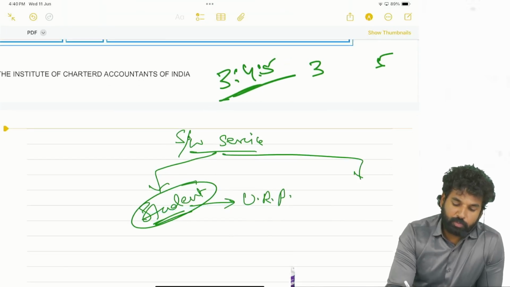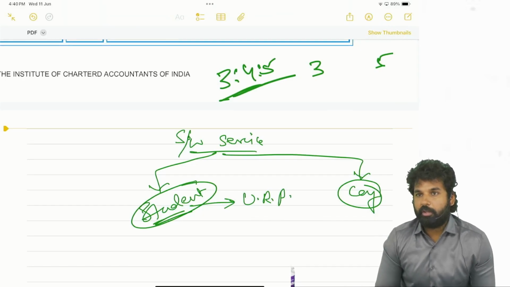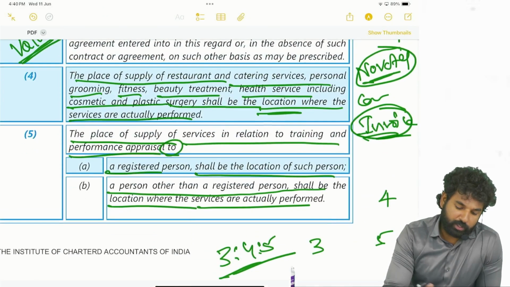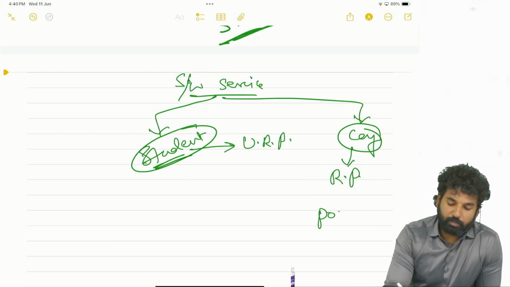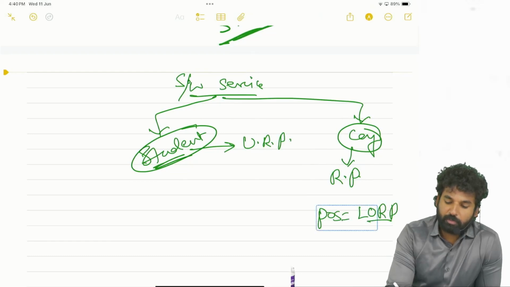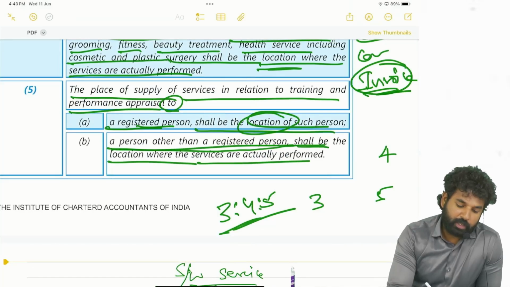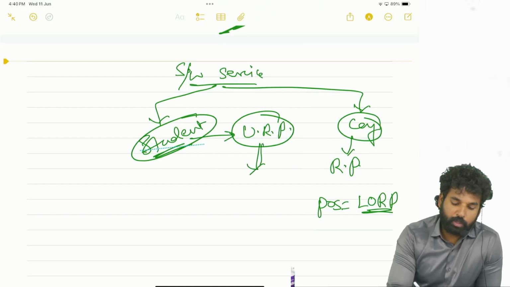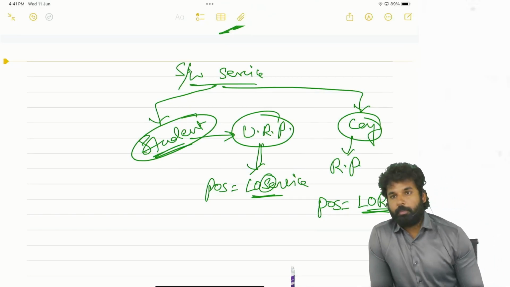Okay. So if it is provided to a company for its employees, a software training is being conducted. That means it is being provided to a registered person. See, if it is provided to a registered person, it will be the location of such registered person. The place of supply will be the location of the registered person. If it is provided to an unregistered person, the place of supply will be the location where the services are actually performed. Okay, right.